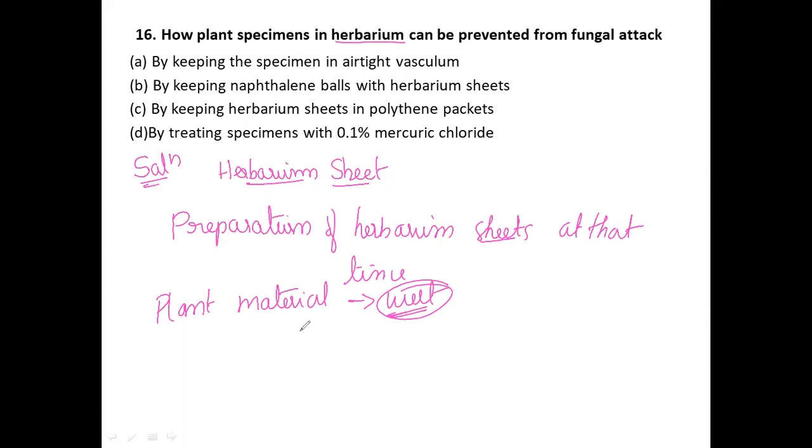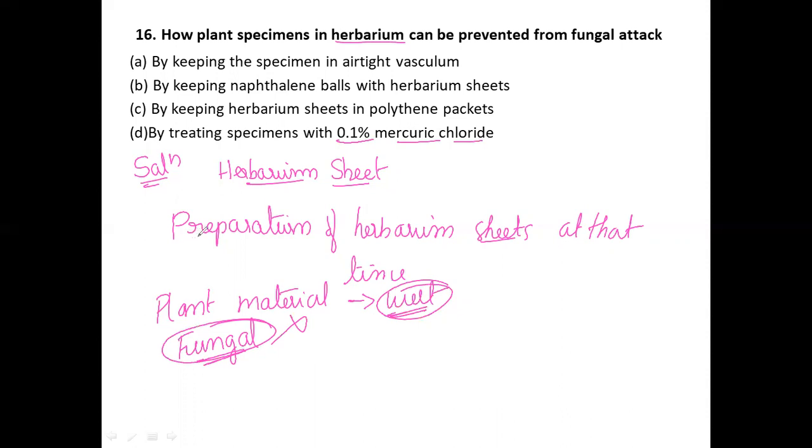Whenever we dry the material, we keep it one above the another. At that time, fungal activity may take place on the surface of these materials. So for that reason, we need to avoid the fungal activity. Specimens we treat with 0.1% mercury chloride.